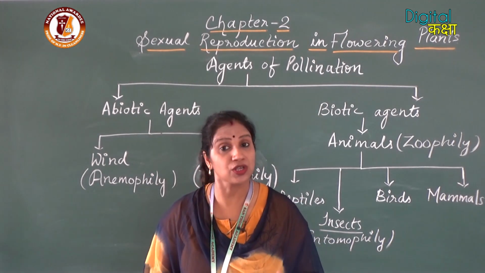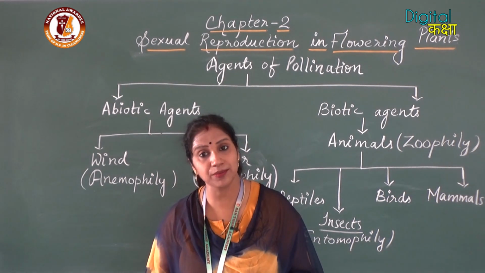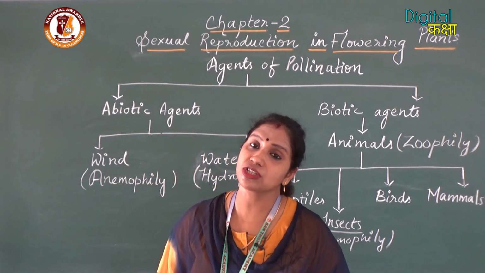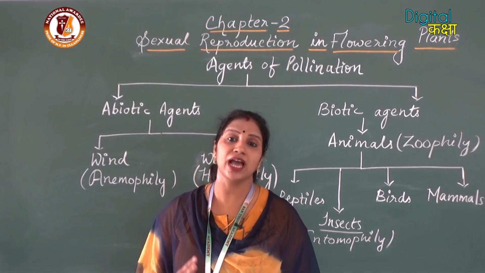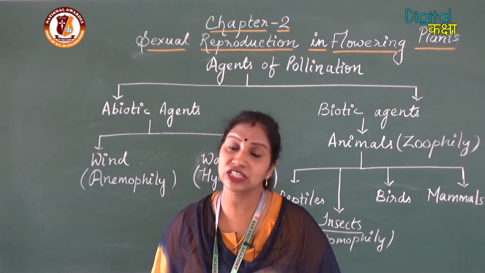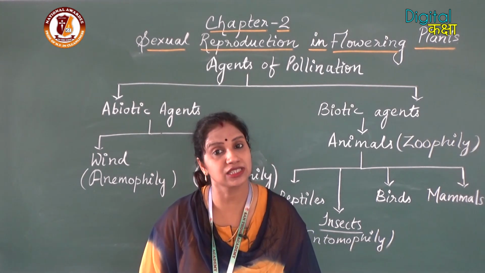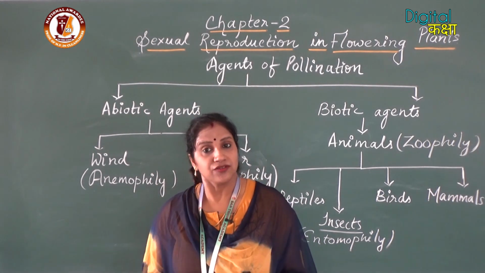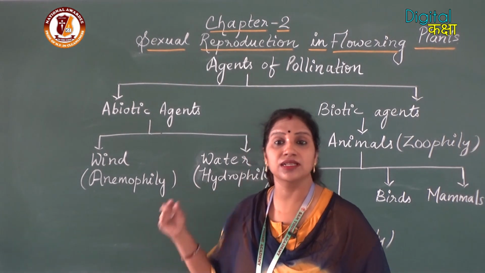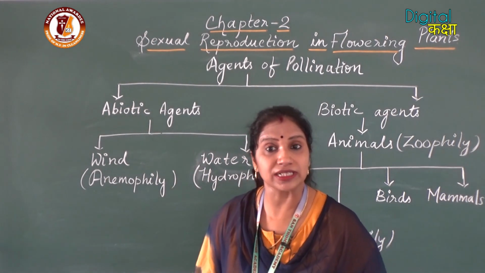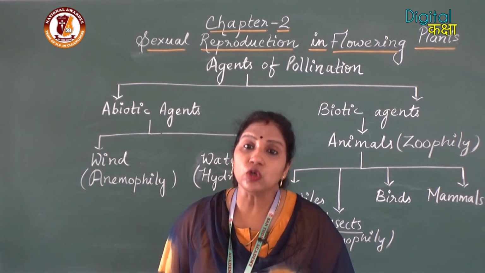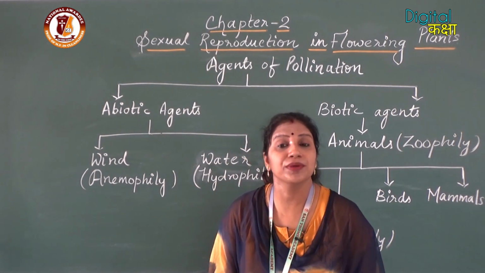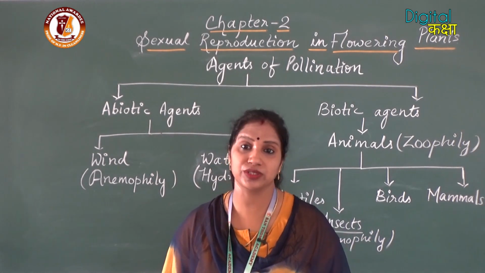Self-pollination has two types, autogamy and geitonogamy. Cross-pollination is also called xenogamy. In autogamy, we have discussed claistogamy and chasmogamy. After that, we discussed the agents of pollination, the living or non-living agents which help in the pollination process.